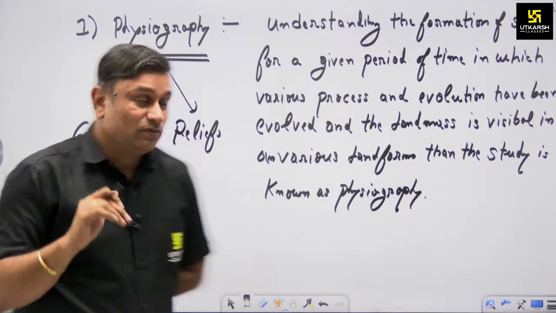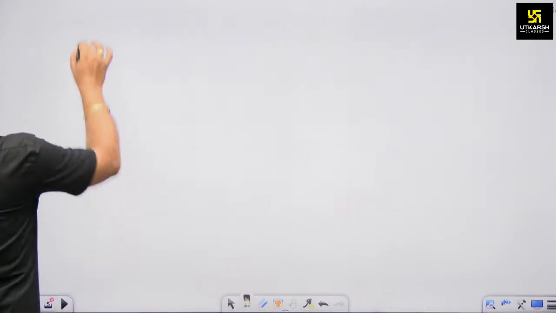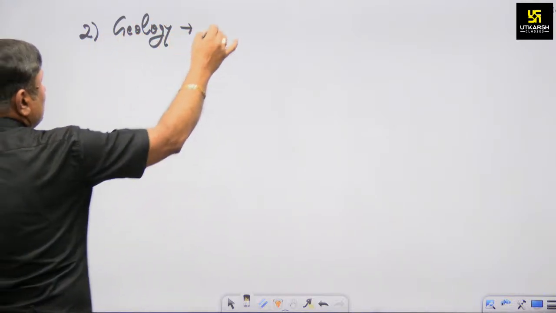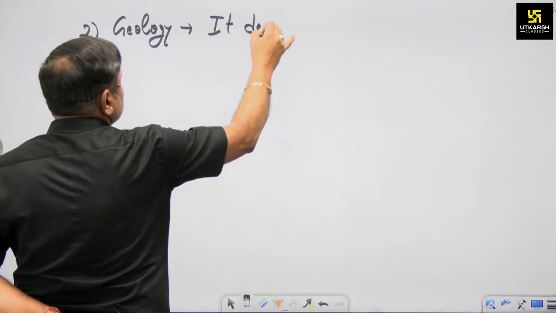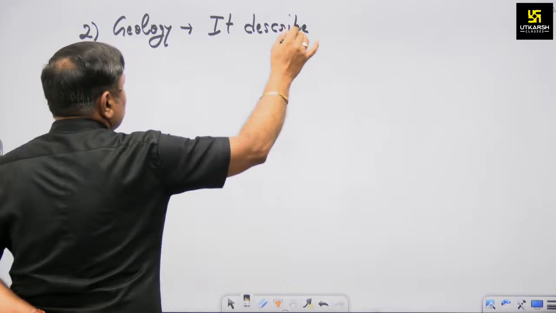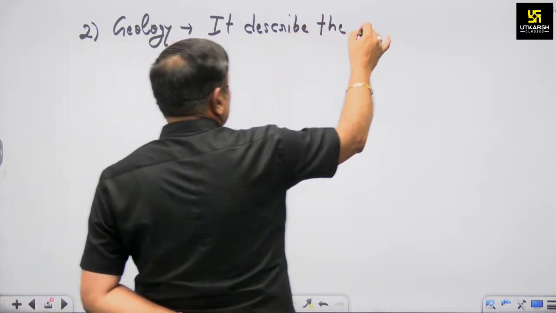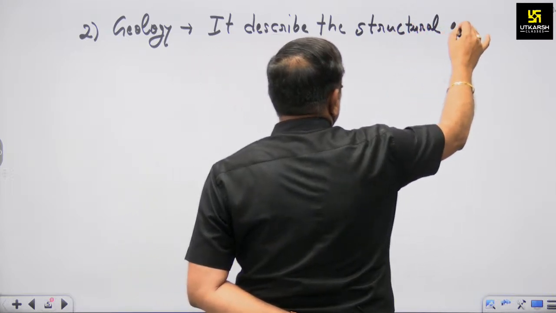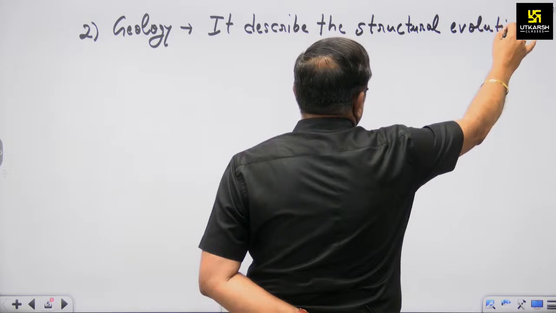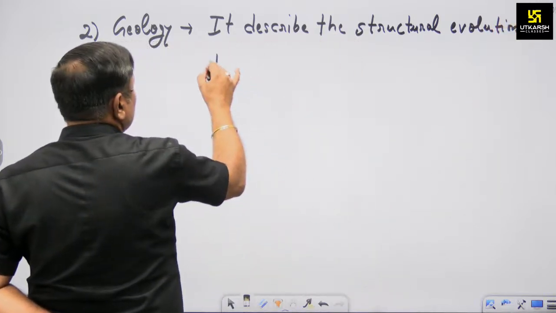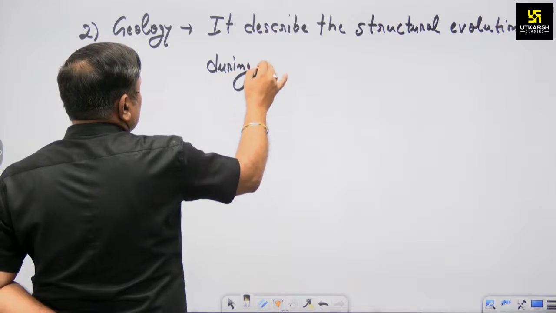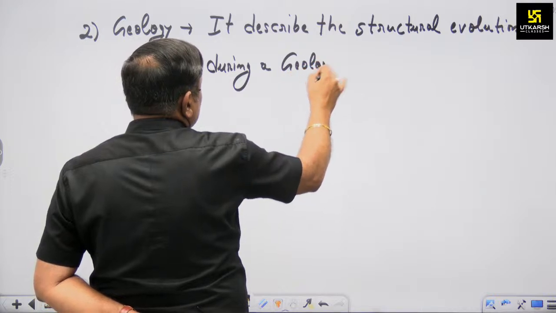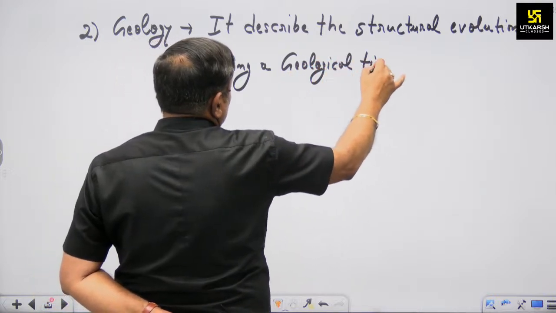Okay. Now, what is geology? The second aspect, geology. It describes the structural evolution during a geological time duration.